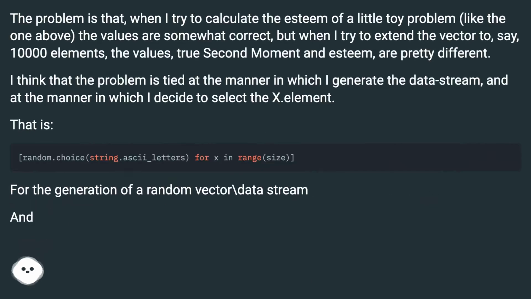The problem is that when I try to calculate the estimate of a little toy problem, like the one above, the values are somewhat correct, but when I try to extend the vector to, say, 10,000 elements, the values, true second moment and estimate, are pretty different.